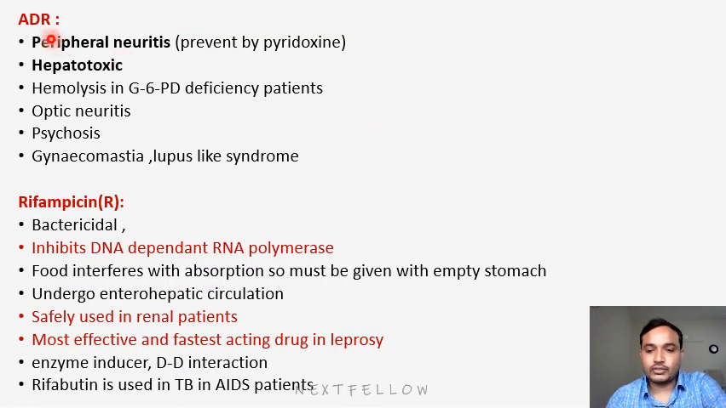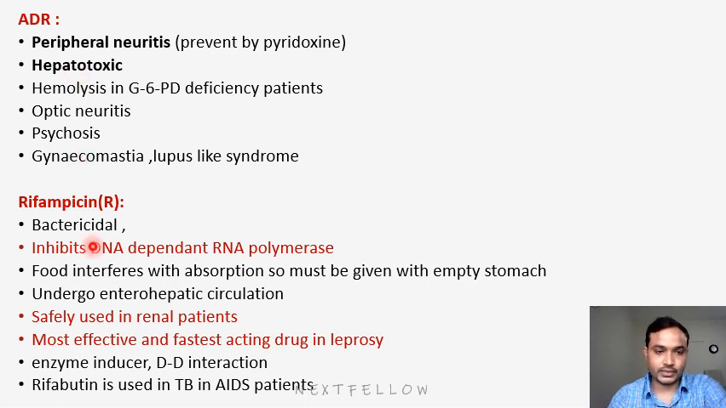The adverse effect of isoniazid is mainly peripheral neuritis. We can prevent this peripheral neuritis by giving pyridoxine. Next, it is a hepatotoxic drug. It will induce hemolysis in G6PD deficiency patients. It may cause optic neuritis, psychosis, gynecomastia, and lupus-like syndrome. Here the main adverse effects are peripheral neuritis and hepatotoxicity. That is regarding isoniazid.